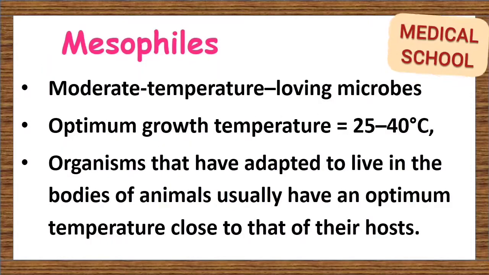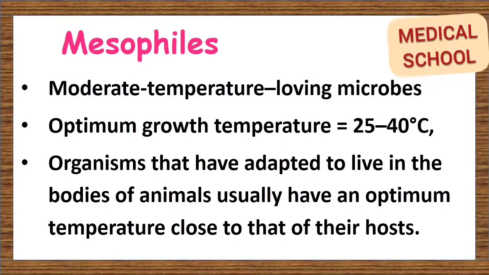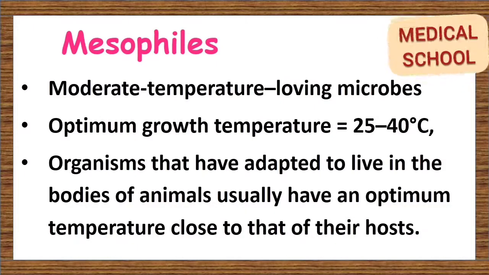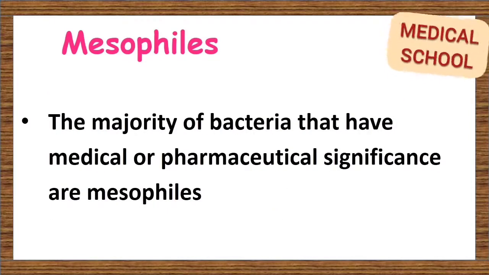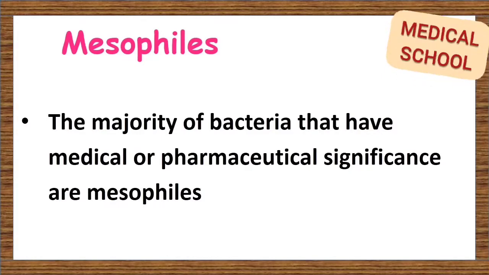Mesophiles. They are moderate temperature-loving microbes. Their optimum growth temperature is 25 to 40 degrees. They are the most common type of microbe. Organisms that have adapted to live in the bodies of animals usually have an optimum temperature close to that of their hosts. From a MCQ point of view, the majority of bacteria that have medical or pharmaceutical significance are mesophiles.